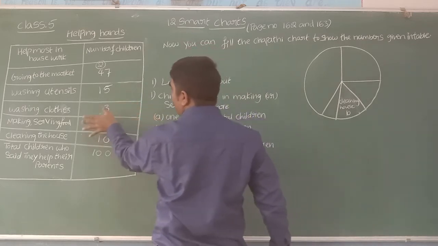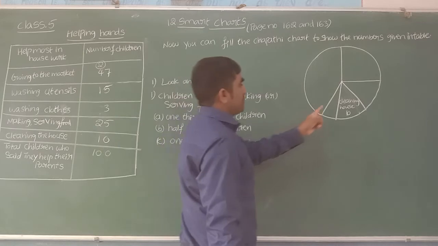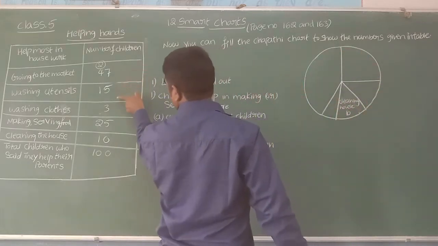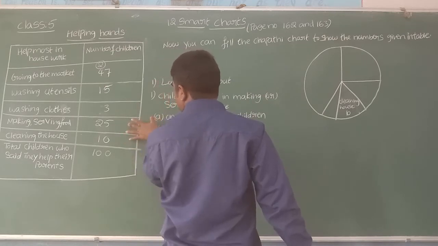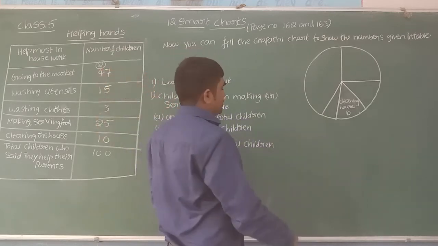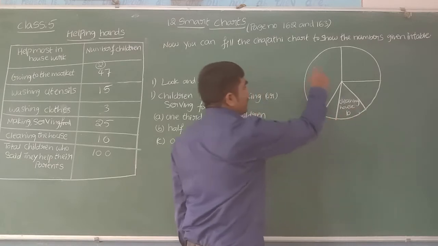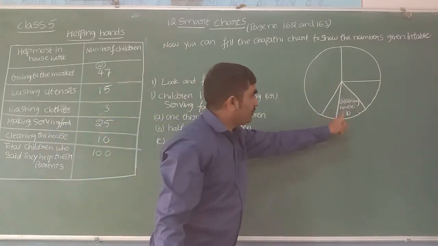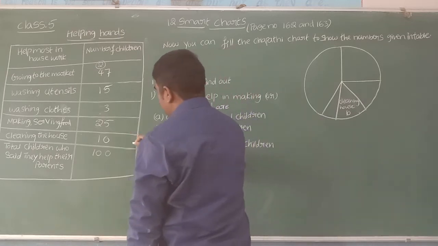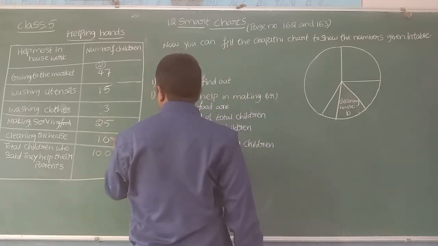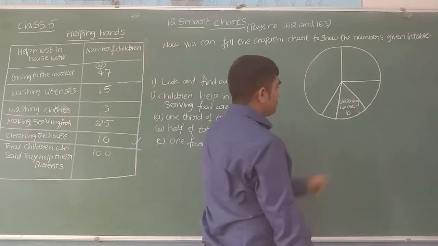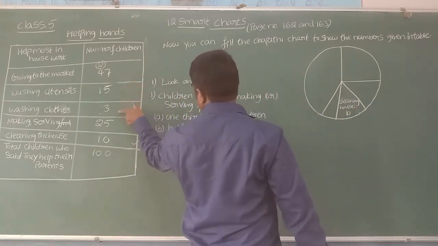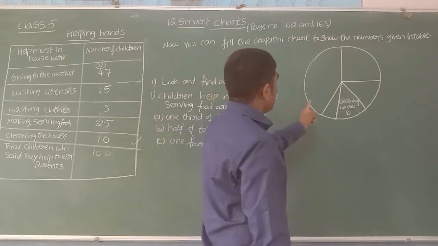So the children gave different answers, and because of that, in the circle they took 5 parts. One of the parts is already filled: cleaning the house. How many are there? There are 10 children who help their parents while cleaning the house. This is already filled. So we need to fill the remaining 4 parts.